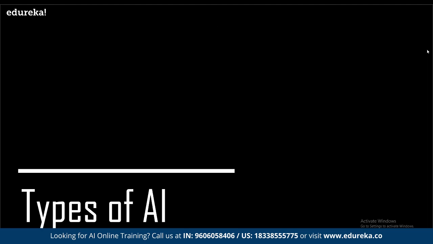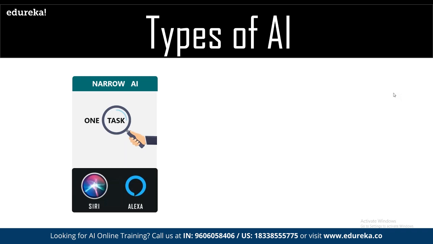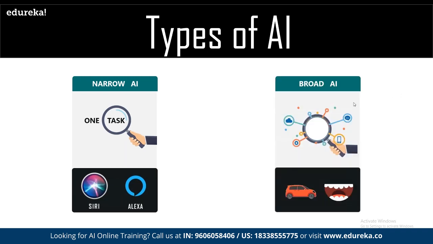Next, we have types of AI. If we talk about the types of AI, we have multiple types. First of all, we have narrow AI, and then we have broad AI. Narrow AI is when we are focusing on a single task.